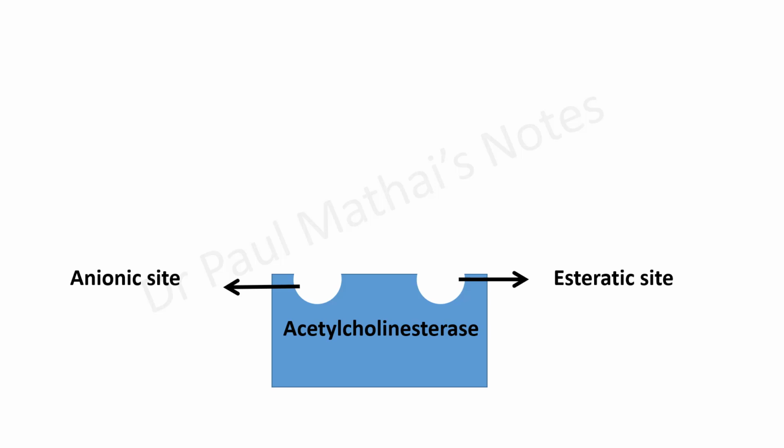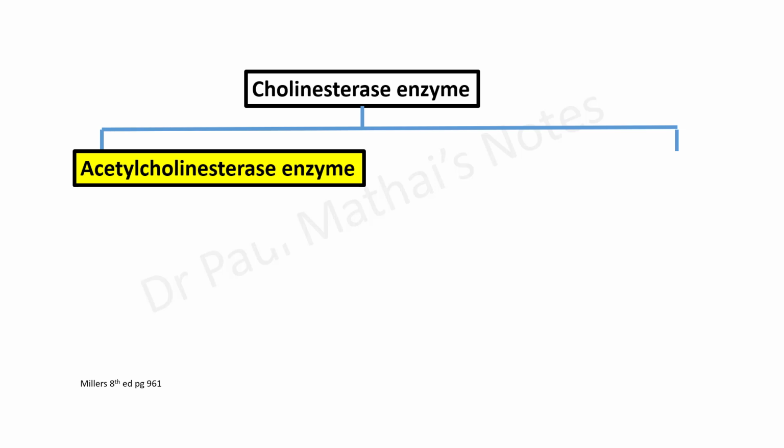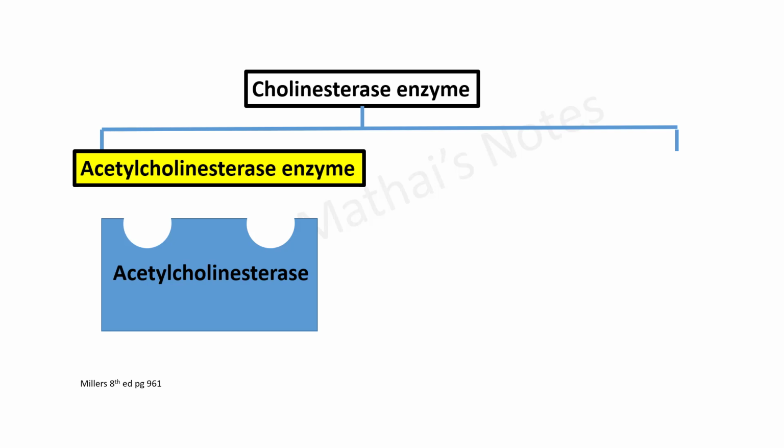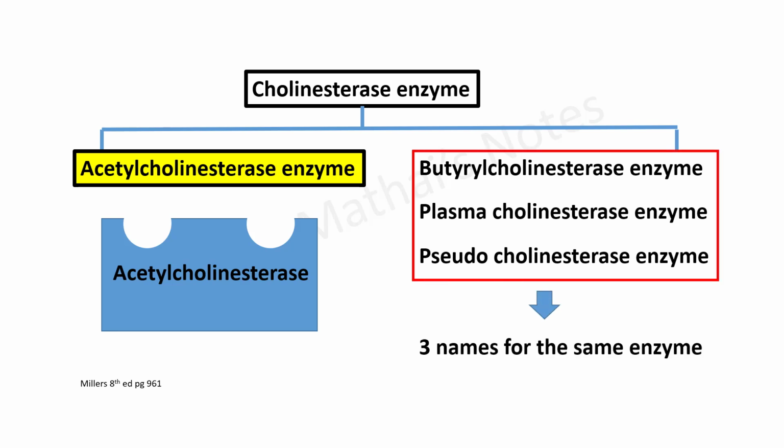Now, at this juncture, it is important to remember that there are two forms of cholinesterase enzyme. The one that we just discussed earlier, namely acetylcholinesterase, and another enzyme which is known by three names. This enzyme is called plasma cholinesterase or butyryl cholinesterase or pseudocholinesterase.